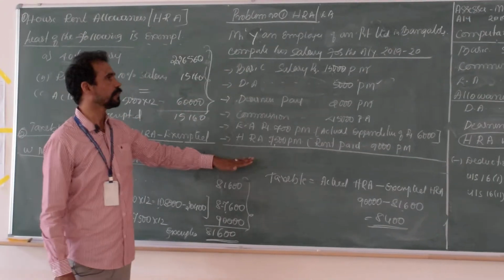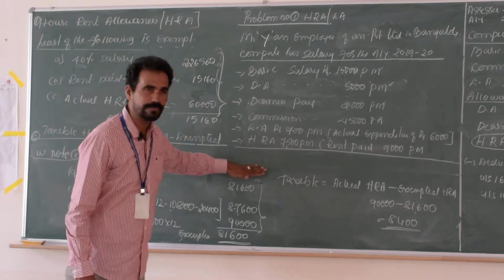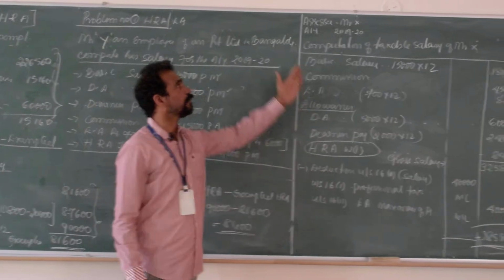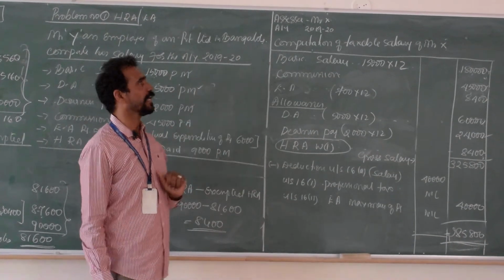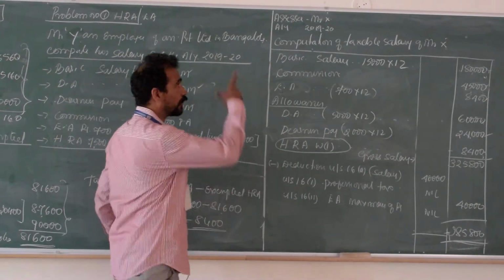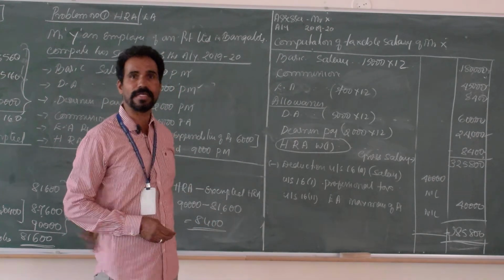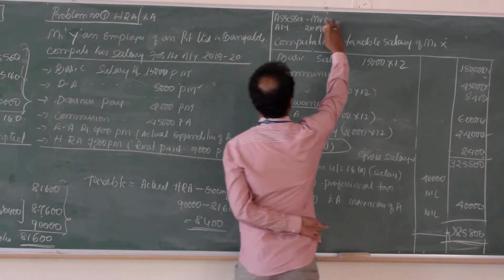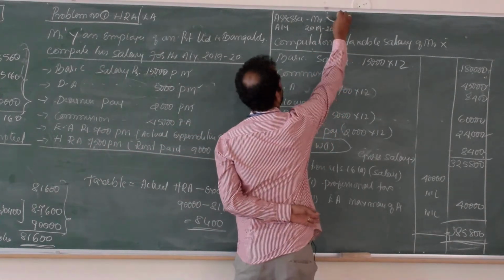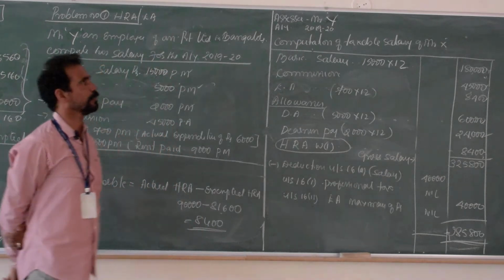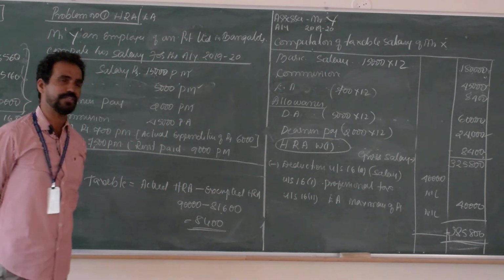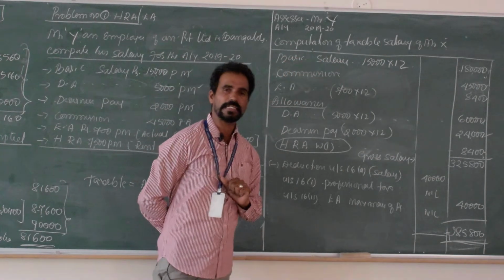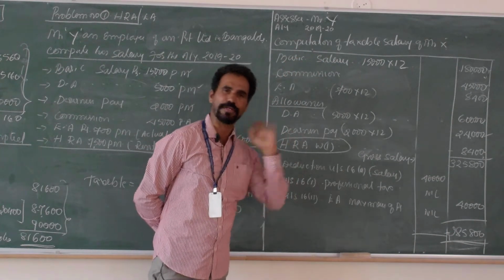So now we will go through the solution in the same format. See the solution once again. As you saw in the previous example, Mr. X for the government employee, I am just changing only the assessee's name to Mr. Y as per your question. Same assessment year 2019-20. Computation of taxable income from salary of Mr. X or Y, whatever it may be.